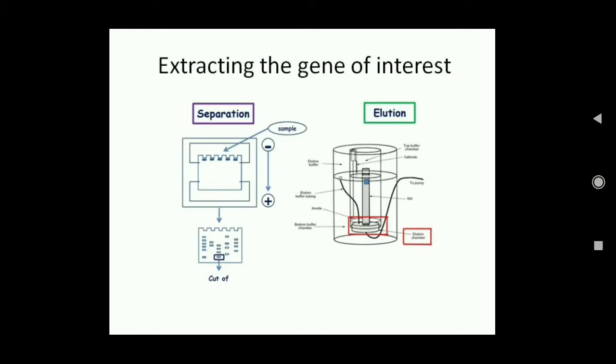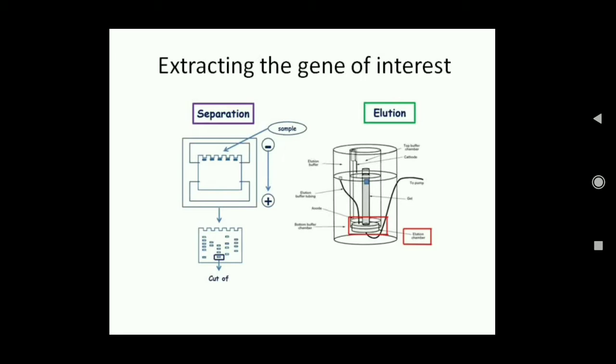Okay, so here this gel is cut out and this is put in, you can see, an elution chamber, and in this elution chamber you can separate the DNA from the other parts of the gel. So this is the process by which the required DNA is separated.